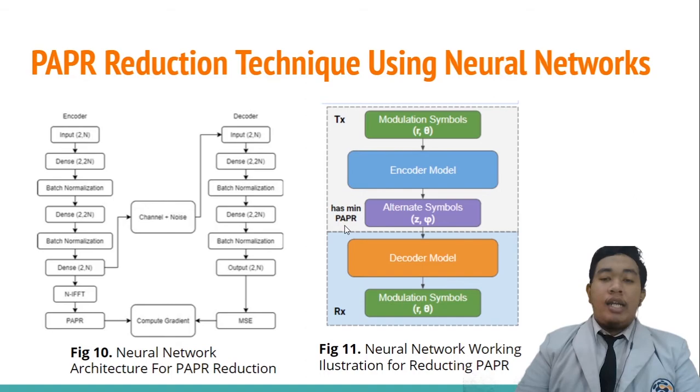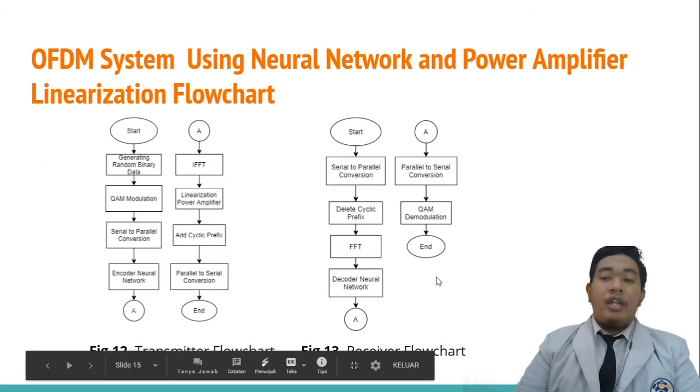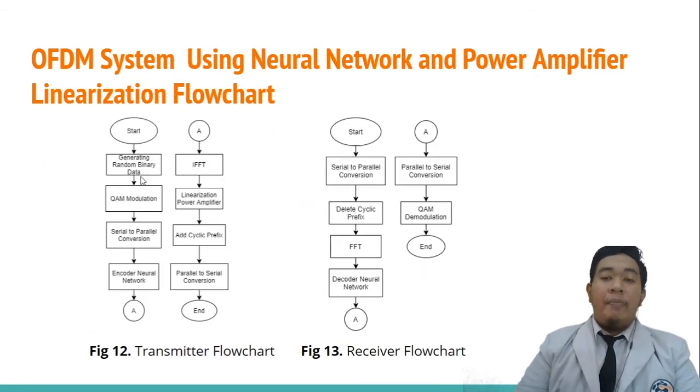In the transmitter, the neural network encoder is placed before the IFFT. And then after the IFFT, the linearization power amplifier is applied to the signal. Linearization power amplifier is used to enlarge the linear working area of the power amplifier. In this process, the signal will be pre-distorted first before the power amplifier. In the receiver flowchart, the decoder neural network will be placed after the FFT block to reconstruct the QAM modulation symbol.